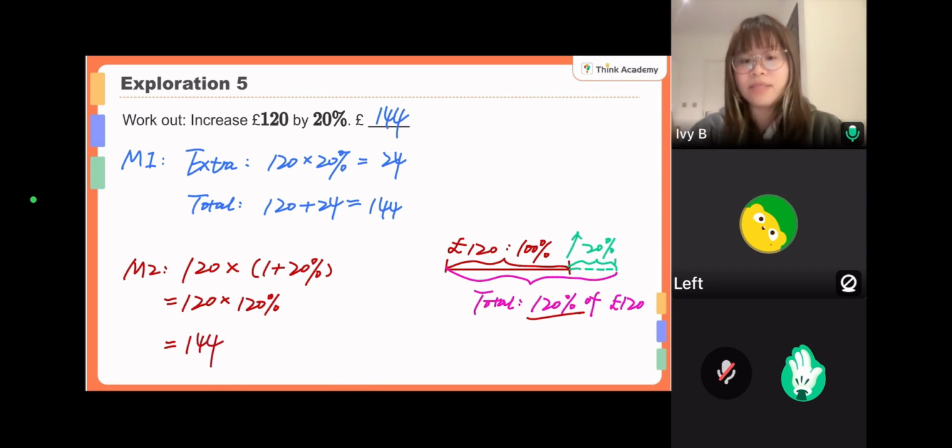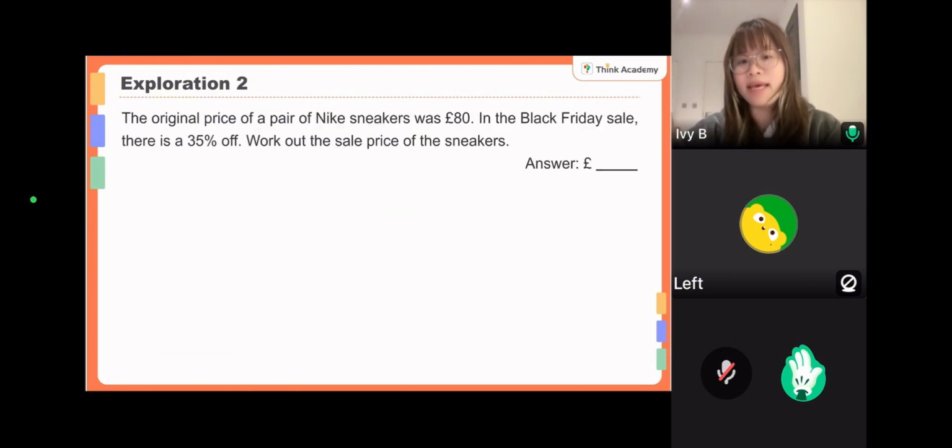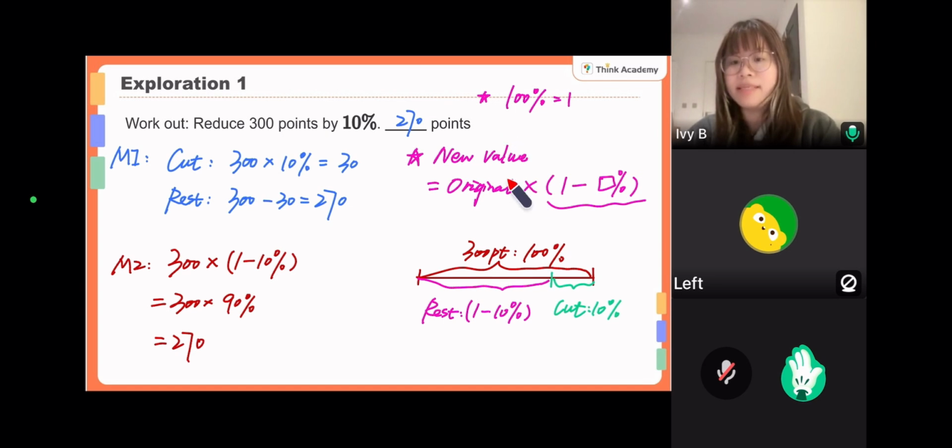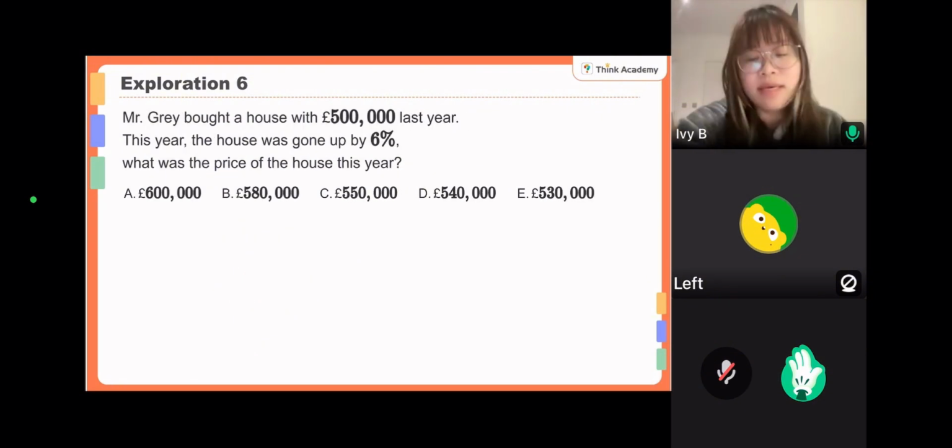Is that clear? So now we can make the formula complete. Just now we said the formula is the new value equals the original price times 1 minus the decrease percentage. But if it is an increase, then it should be plus. So it could be plus or minus. Okay, the new value after an increase or decrease. So let's move on to 6.